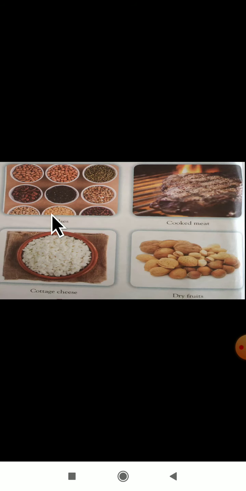Which are the sources of proteins then, dear students? Pulses, meat, cottage cheese, dry fruits, eggs. These all are sources of proteins. Proteins form the major components of all living things. Yes, as we all are living things, these proteins play a major role.